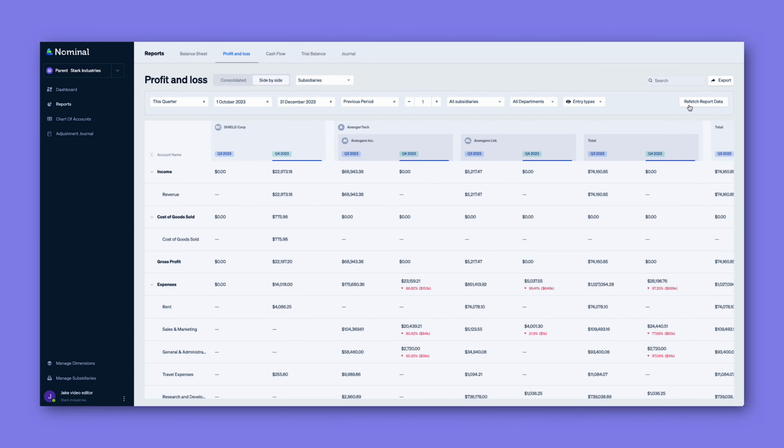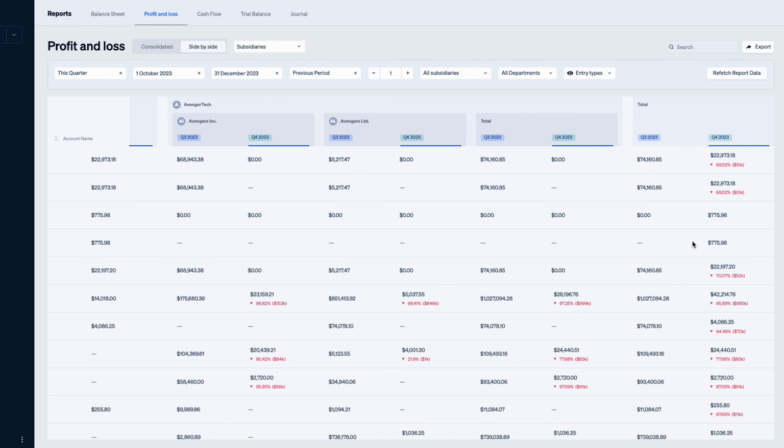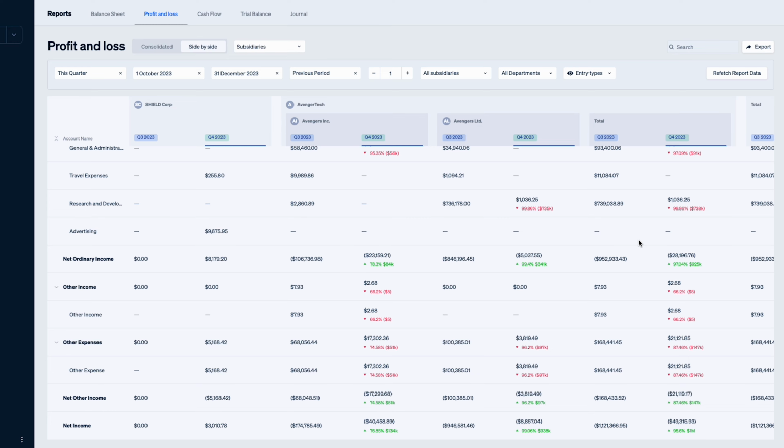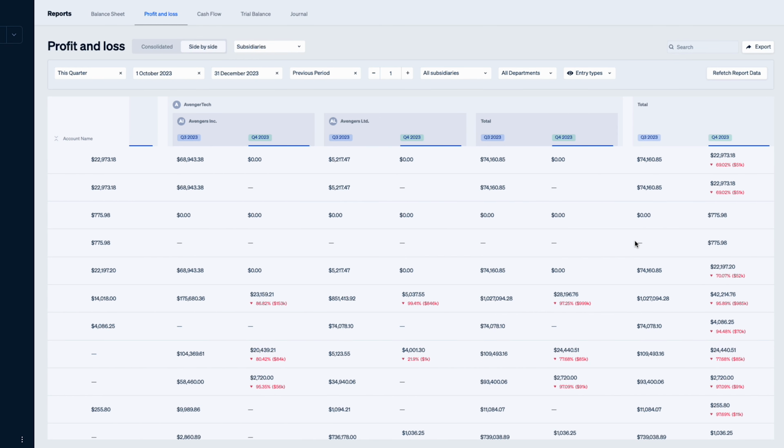You can also effortlessly compare financials across different periods, enabling clear insights into your business's trajectory and performance trends. This is just the tip of the iceberg.